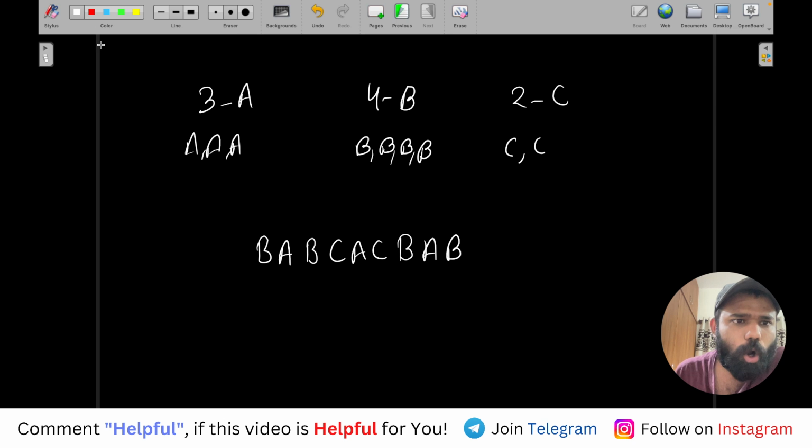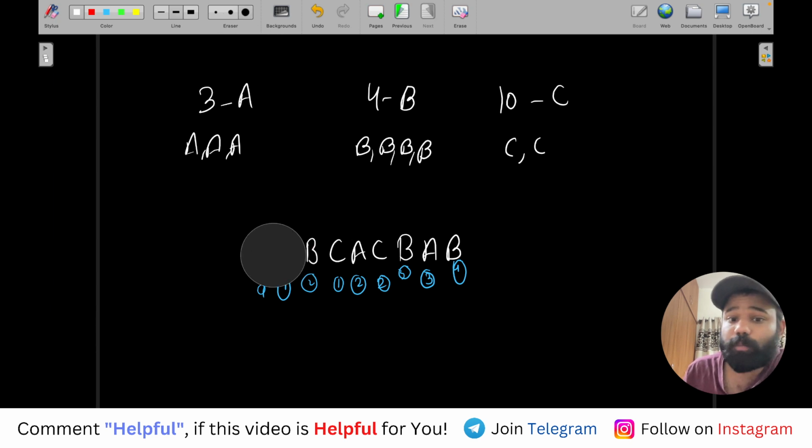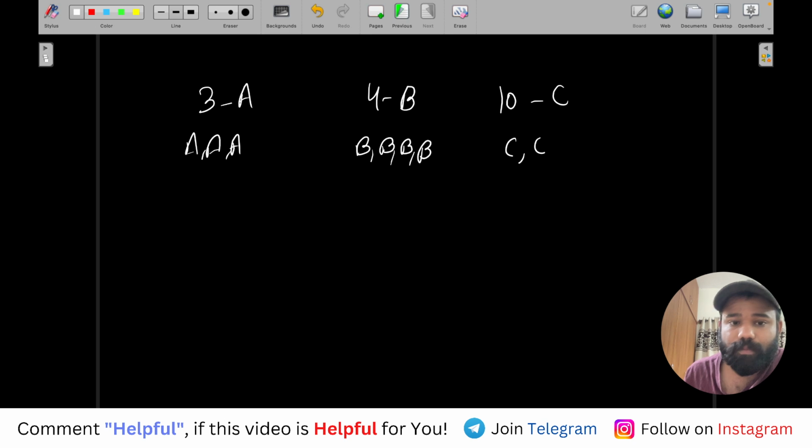You can see all the 3 a's are also done. Okay, then both the c's are also done, and all the b's are also done, right? So the thing is, in which case is this possible? Is it like, when is it possible to actually have this? Because let me give you an example. For example, if there are 10 C's, then it is not possible, right?